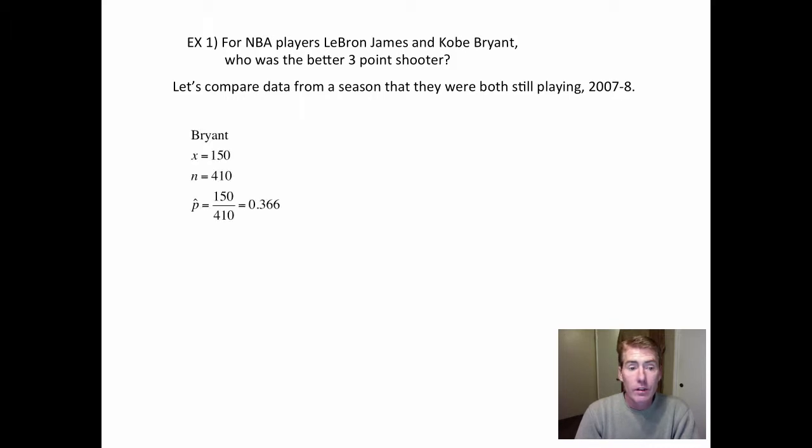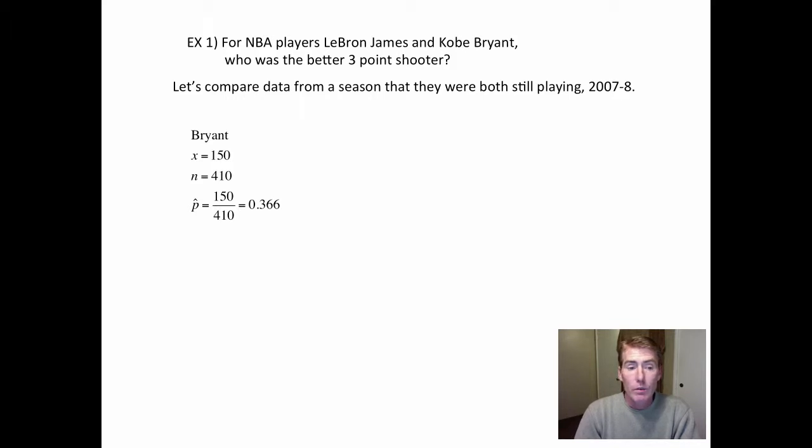Here's an example. Let's compare two very famous NBA players, LeBron James and Kobe Bryant. Who is the better three-point shooter? So what I would like to do is compare years when they were both playing at the same time. So I went back to 2007, 2008, and this is the season data.